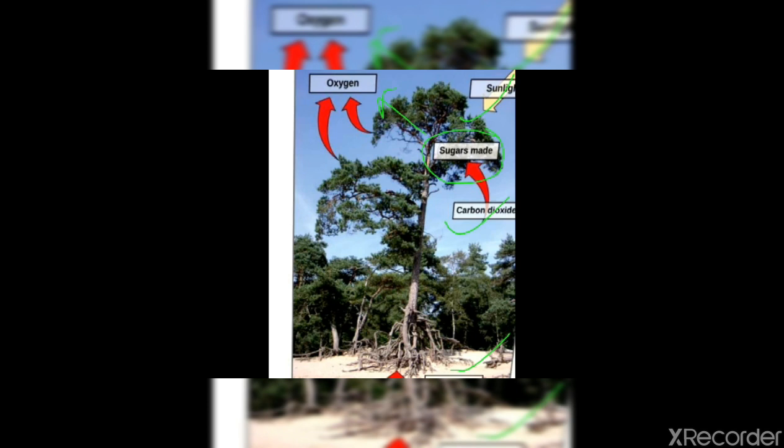Now over here also, why are they taking the oxygen? When they take the oxygen, they break the glucose to provide energy to the plant. So I think you all have got why your ancestors used to say don't sleep under the tree in the night time, because they respire in the night time. That means with the help of the oxygen, they break down the glucose molecule to get the energy.